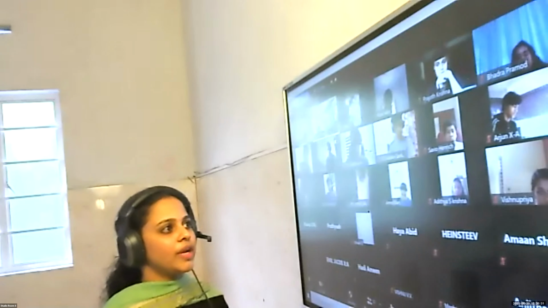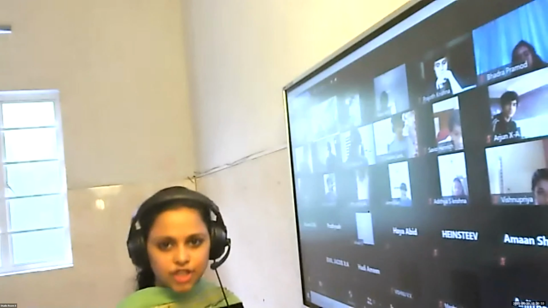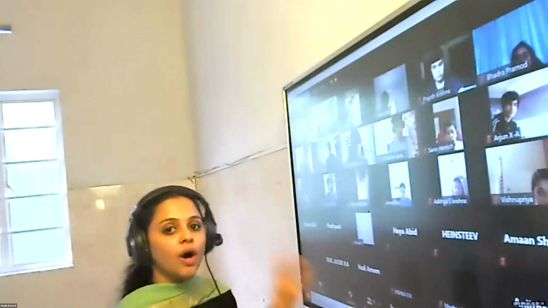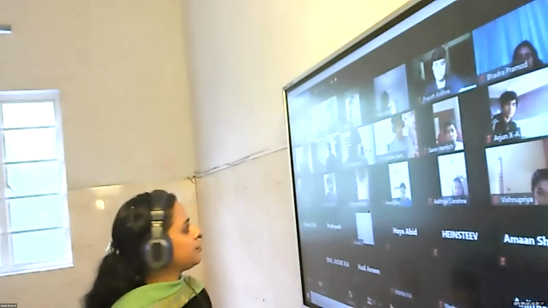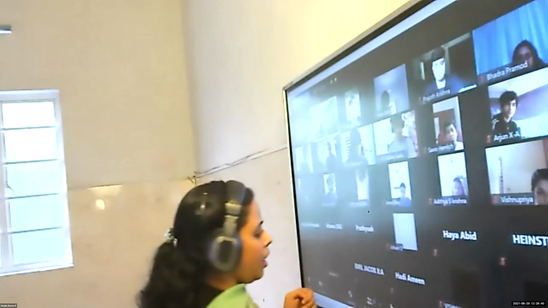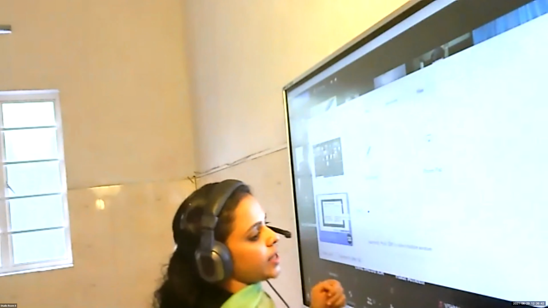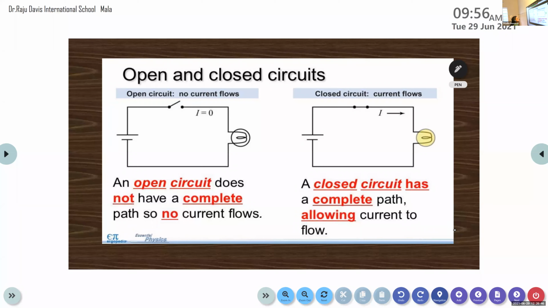In the case of wireless networks, another phenomenon, electromagnetic induction, is introduced. We can discuss it in our next chapter, magnetic effect of electric current. So that's about the electric circuit. We have two types: open and closed. In an open circuit, we do not have a complete path, so no current flows. In a closed circuit, we have a complete path allowing the current to flow.